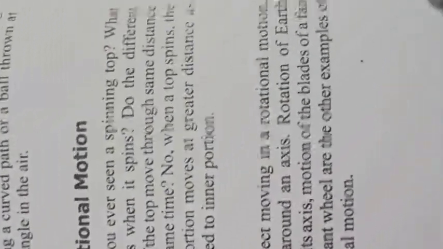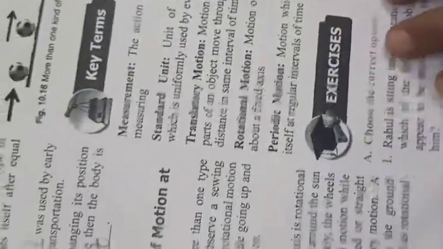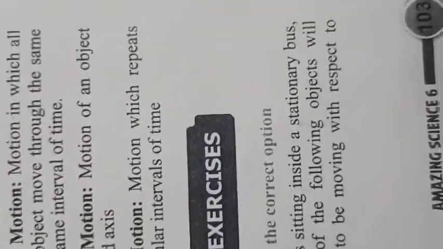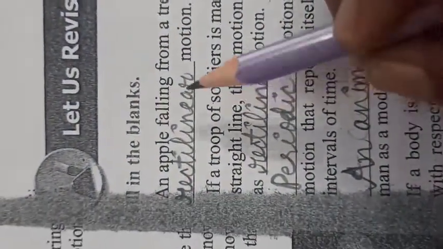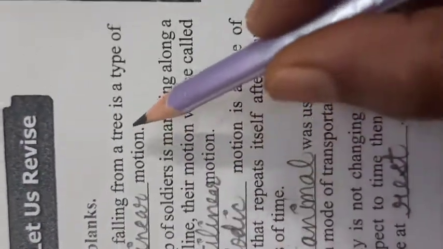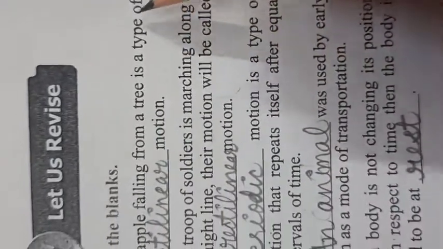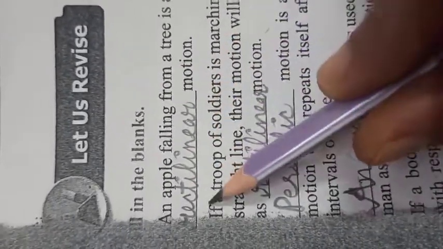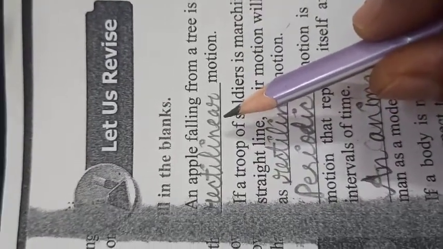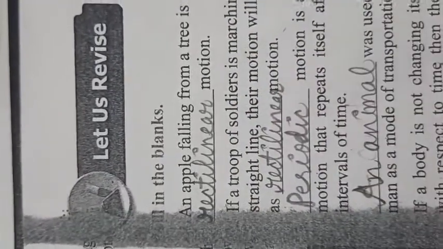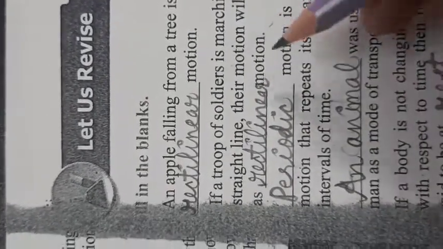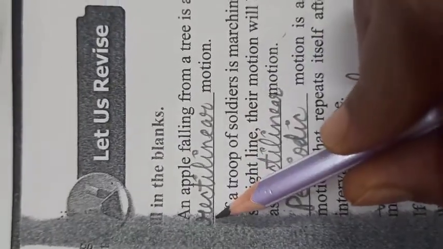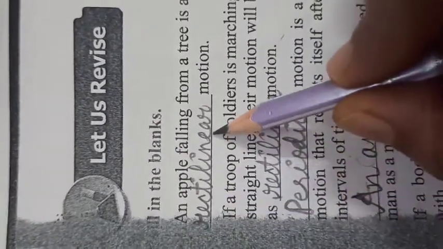After this, children, in the next exercise, which is given on page number 103 in the new book, this exercise is given in the form of fill in the blanks. An apple falling from a tree is a type of dash motion. It is a rectilinear motion, because anything when it falls from a height comes down in a straight way. So motion in a straight line is called rectilinear.